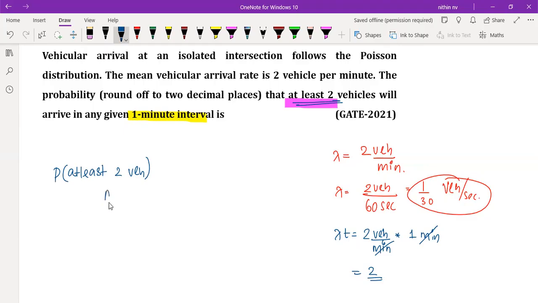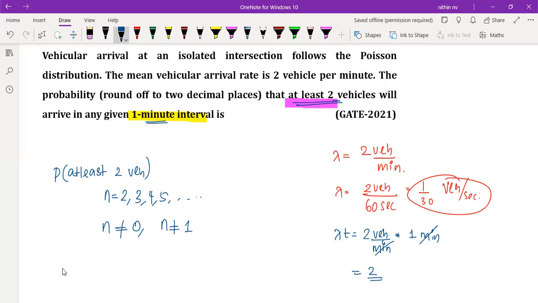At least 2 vehicles means N can be 2, N can be 3, N can be 4, N can be 5, like that. Which means N should not be 0 and N should not be 1, right? It should not be the case of 1 vehicle arrival. It should not be the case of no vehicles arriving. That is also a probability, no? No vehicles are arriving in 1 minute. That also can happen. All the vehicles may be taking more than 1 minute, right or not?